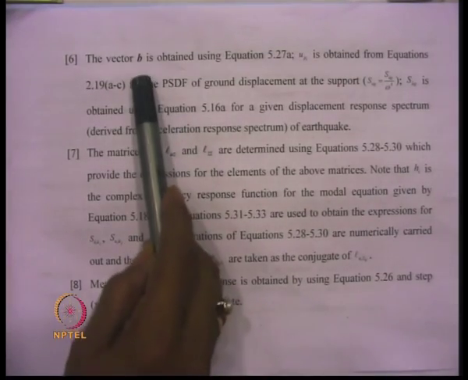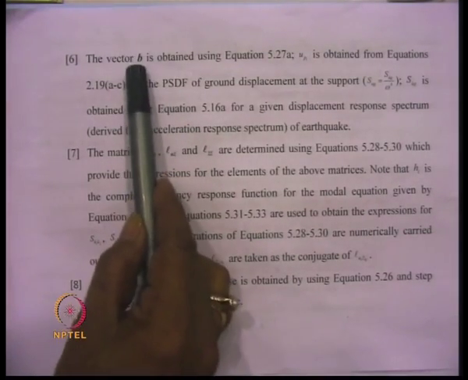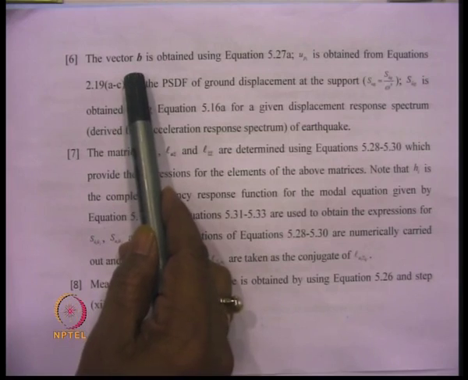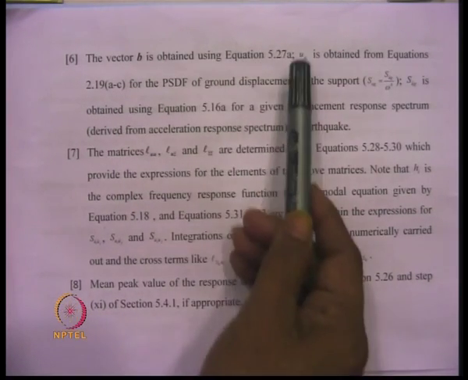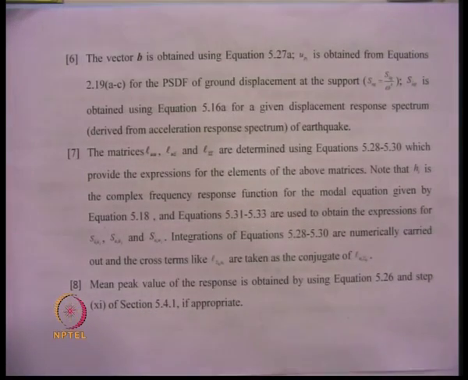Next is to construct a vector B, which is shown in expression 5.27.